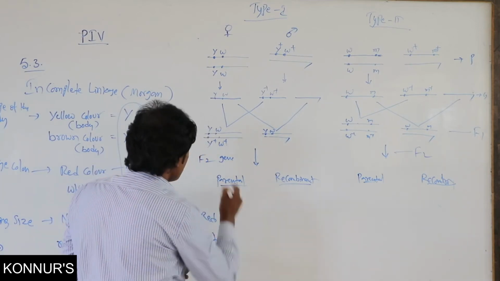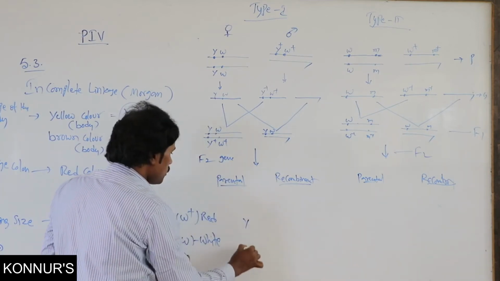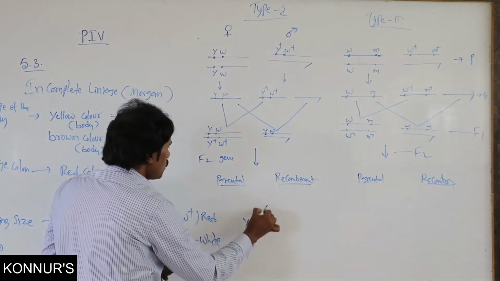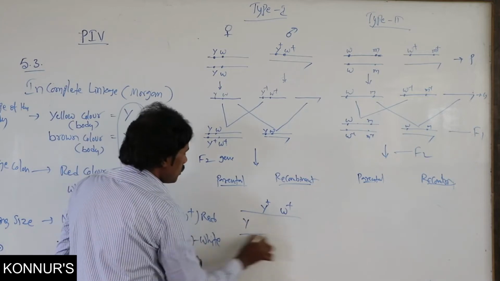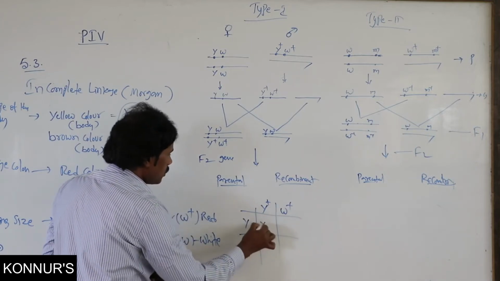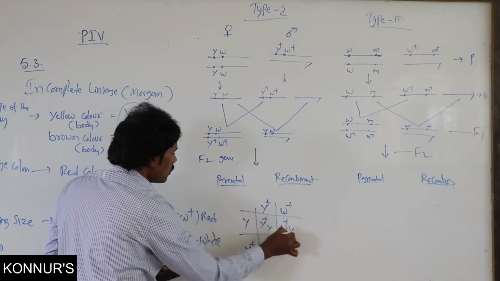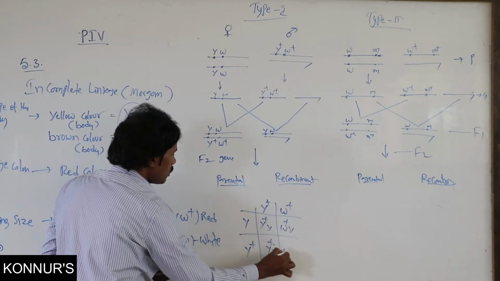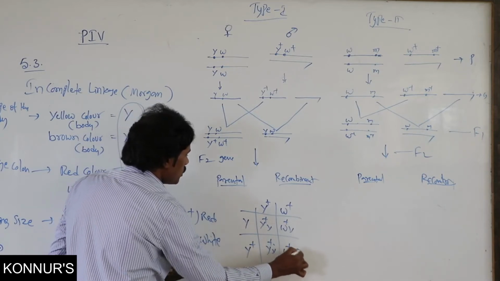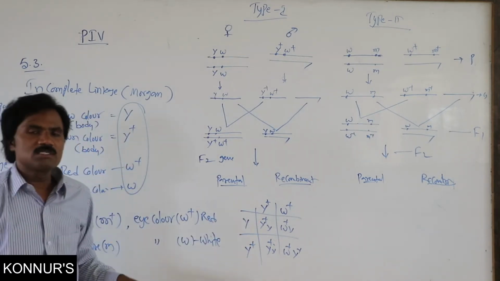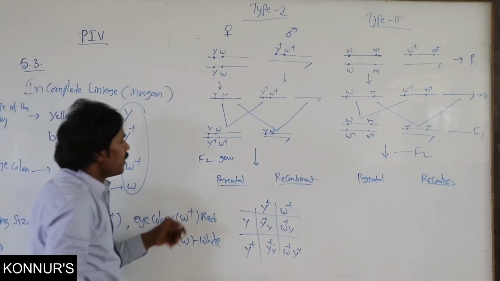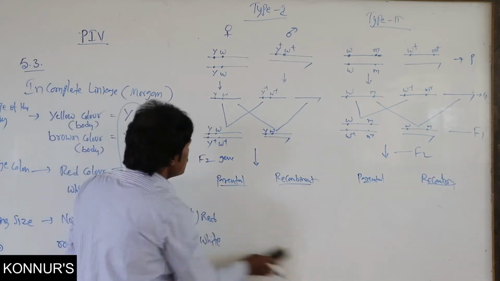Any one single aspect only, right? In the same manner, W plus Y. Like this, different gametes are formed.